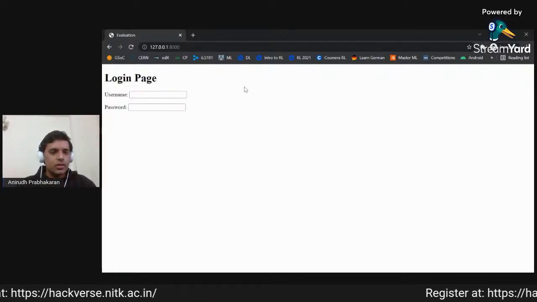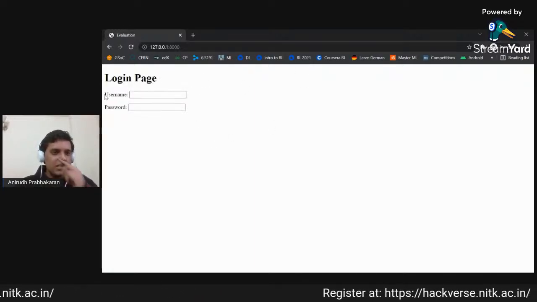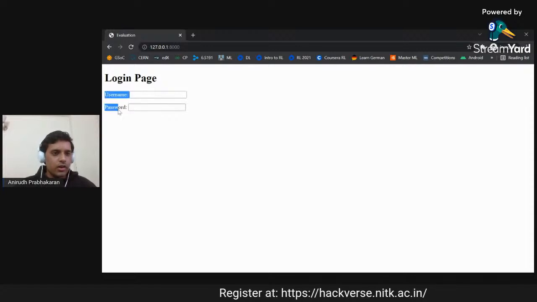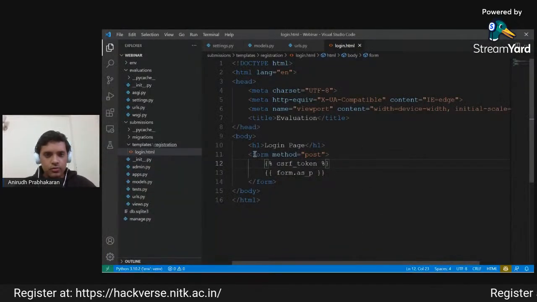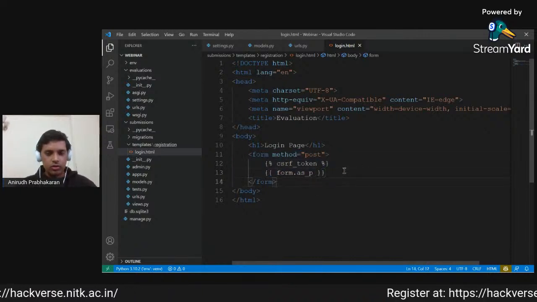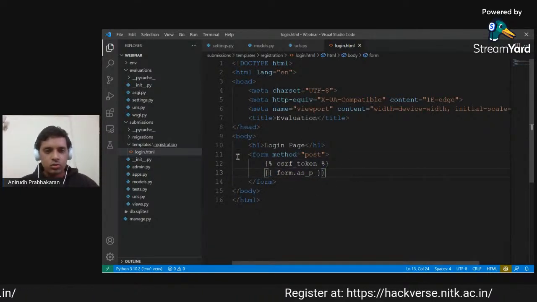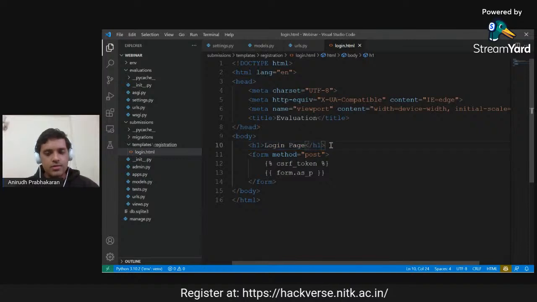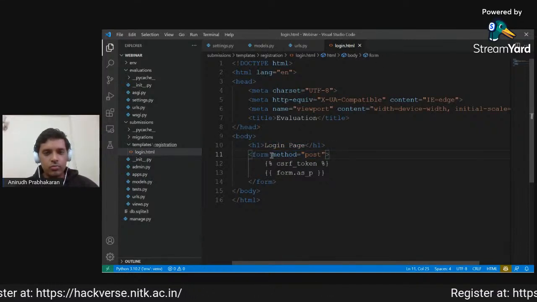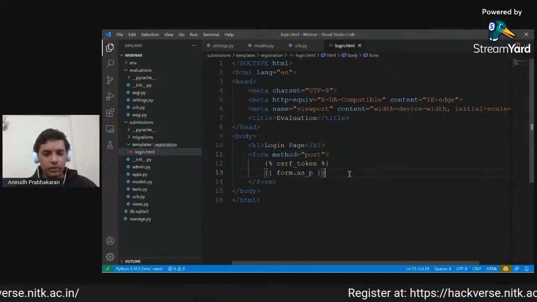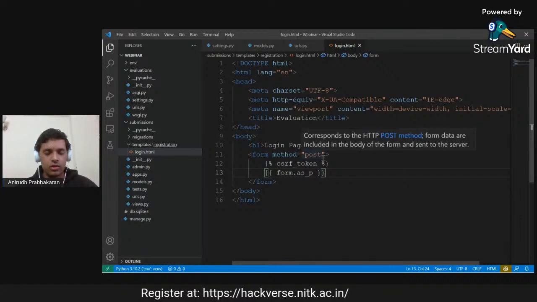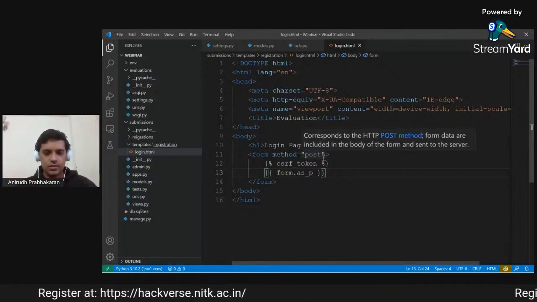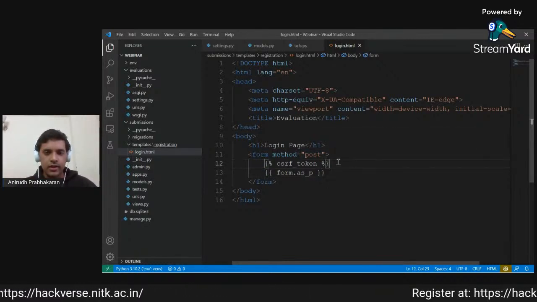Okay, so now we see that there is a login page, and our Django application has already developed the form for the application. There are a few lines of code which I have done, which I think require a bit of explanation. This heading is pretty self-evident. We are just showing the login page. The form tag opens with the method of post. So whenever we submit this form, it will make a post request instead of a get request. That is usually how sensitive information such as login username and password is sent.